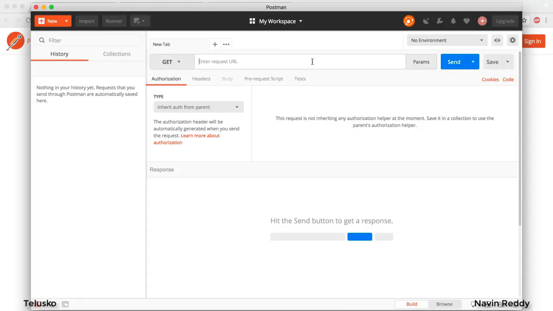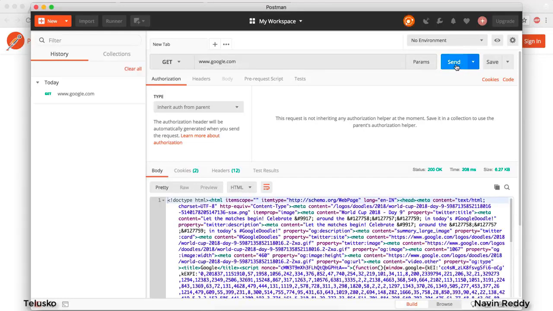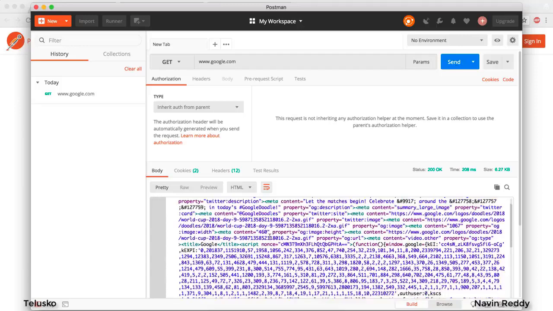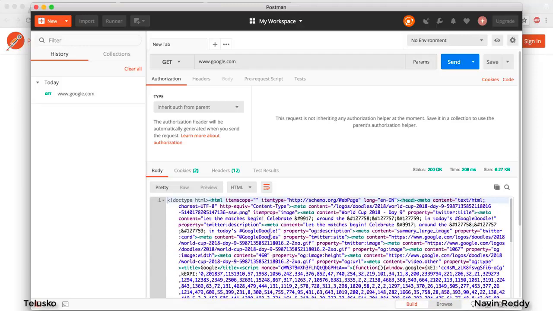Now we'll go step by step. It's very easy actually. This is the place where you will send a request. You can send any request, it doesn't matter which page, whether it is an HTML page or a JSON resource. We'll go for www.google.com, and when you send a request, you will get a response, and this is your response. Odd, right? This is your HTML page, a Google page. The only thing is, it's not a browser, it's a client using which you can fetch JSON data, and you can send JSON, not just JSON, but XML as well. So this is basically a REST API client.